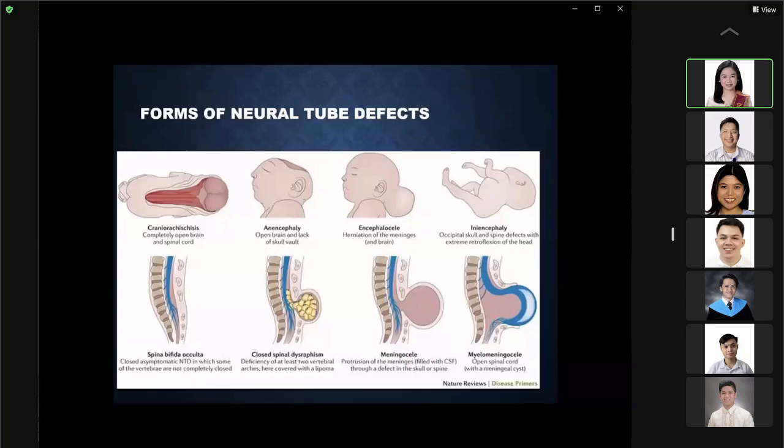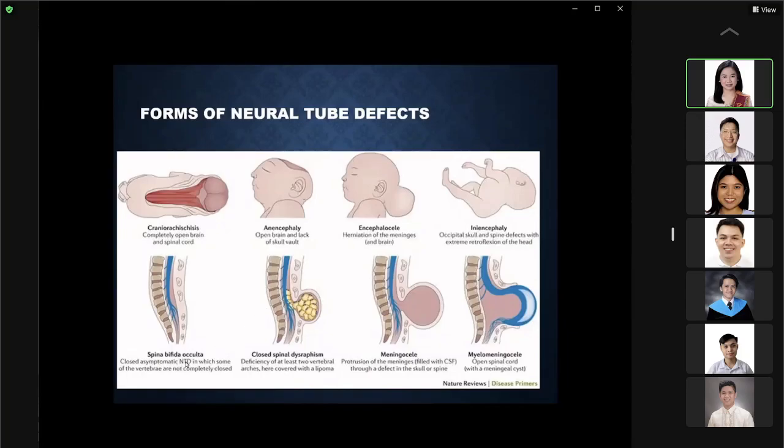So these are the different forms of neural tube defects that you may see in patients with elevated alpha-fetoprotein. You have your craniorachischisis, okay? You have a completely open brain and spinal cord. You have your anencephaly, open brain and lack of skull vault. Encephalocele, wherein you have herniation of the meninges and the brain. Your iniencephaly, occipital skull and spine defects with extreme retroflexion of the head.